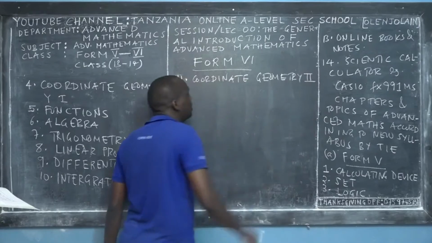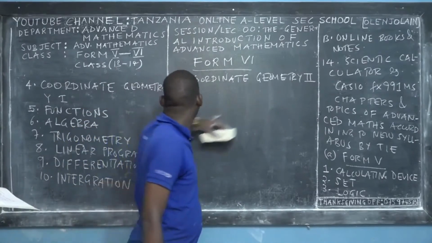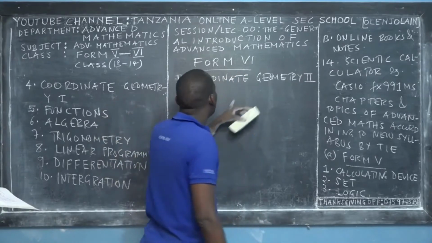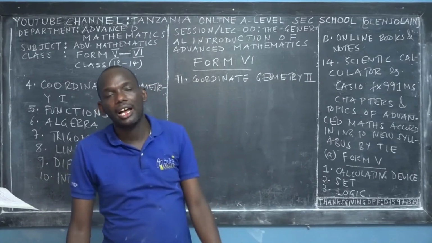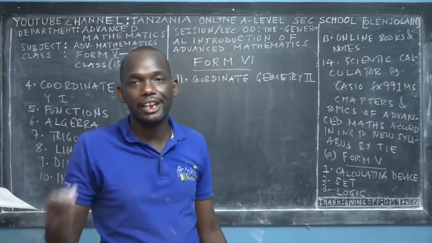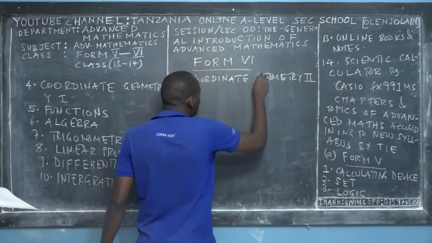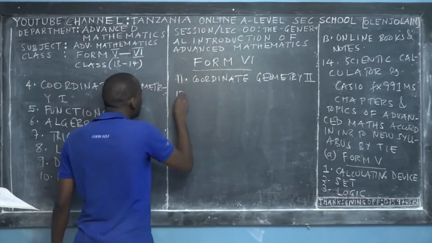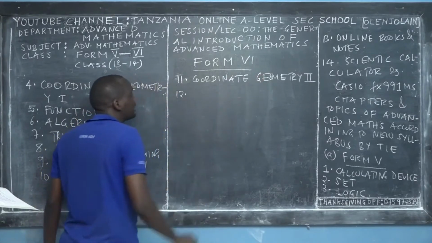Here, I will teach you about conics, but not circles; circles are taught in coordinate geometry 1. Here, I will teach you about hyperbola, parabola, ellipse, rectangular hyperbola, and polar coordinates, which are used in satellites and in alignments of antennas.